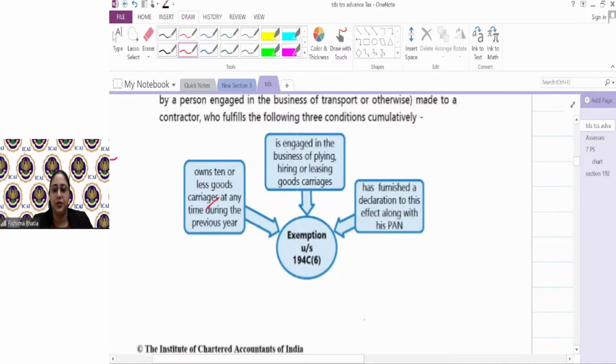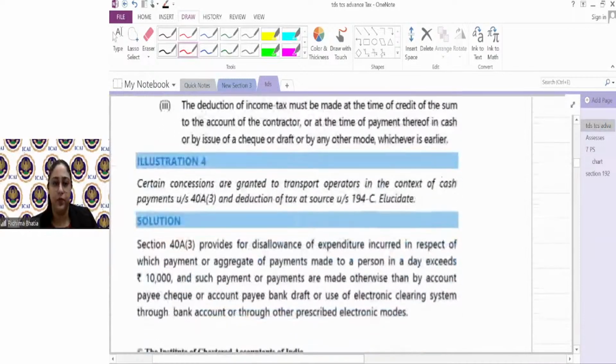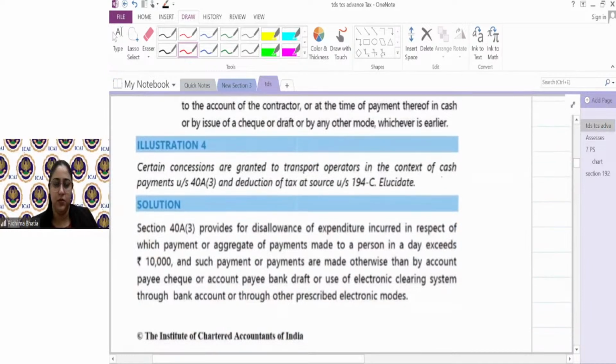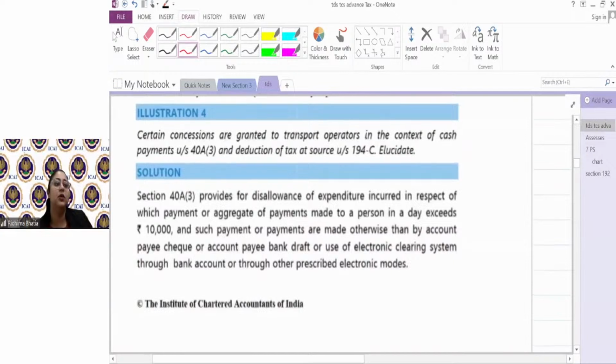Owns less than 10 carriages. Thank you, Divya. Chalo, now let's proceed. So 194C is understood for sure? Now illustration 4 is a written theory question.